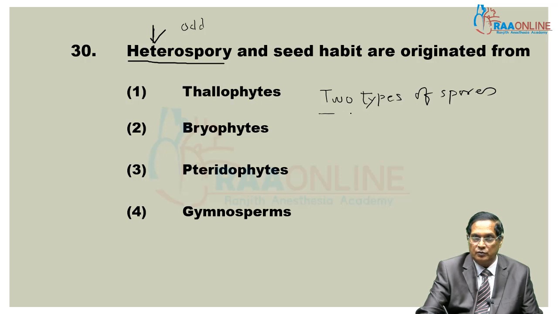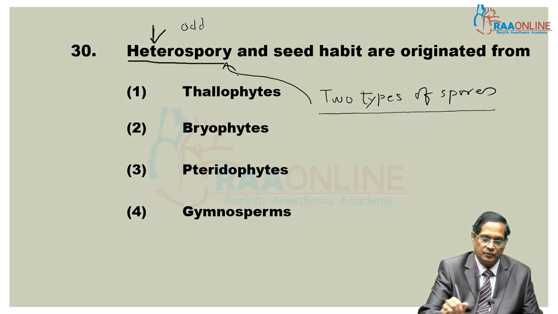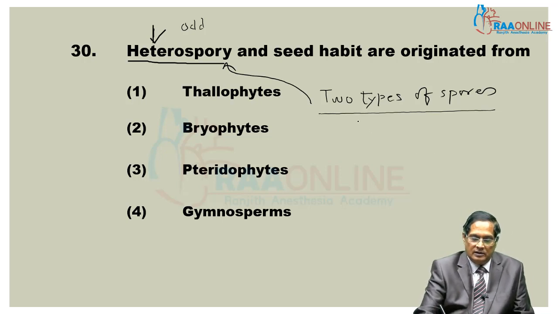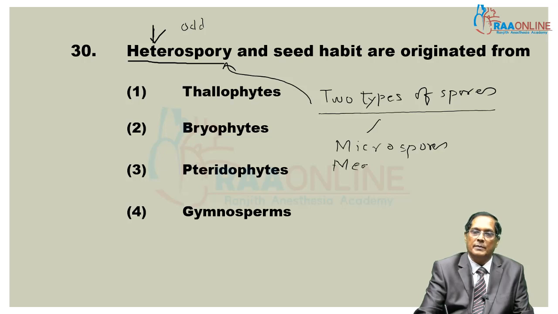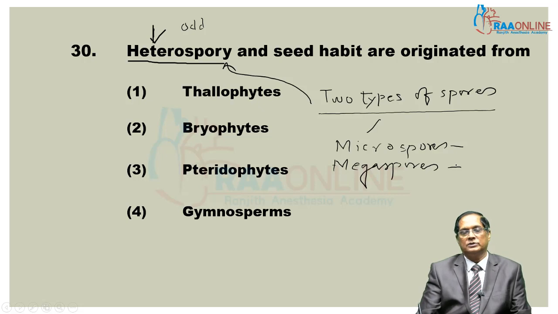Production of two types of spore is known as heterospory. Small size spores are called microspores. Larger size spores are called megaspores. The smaller one is micro, the larger one is macrospores or megaspores.